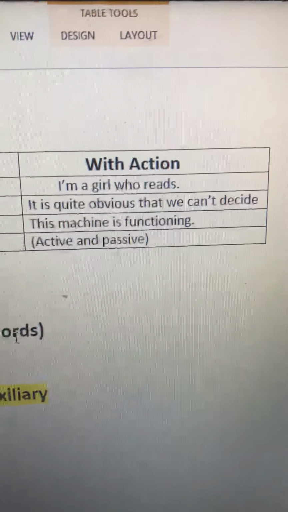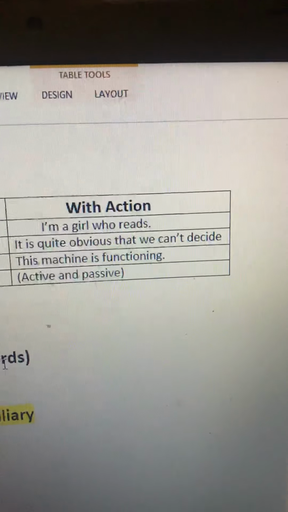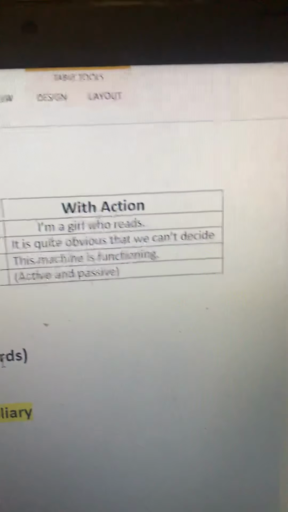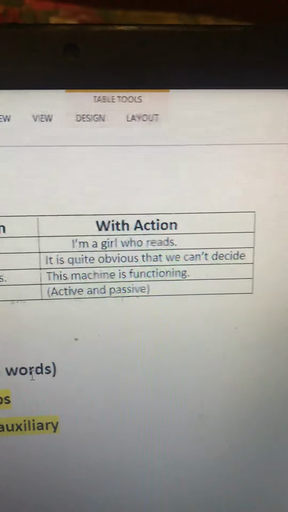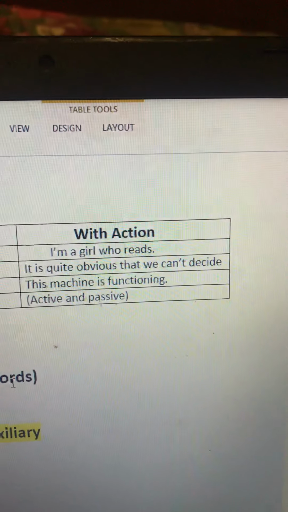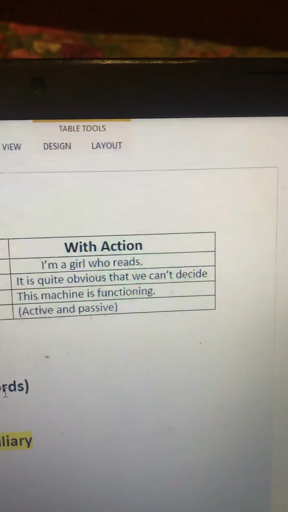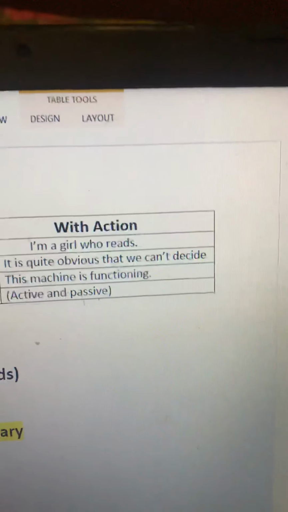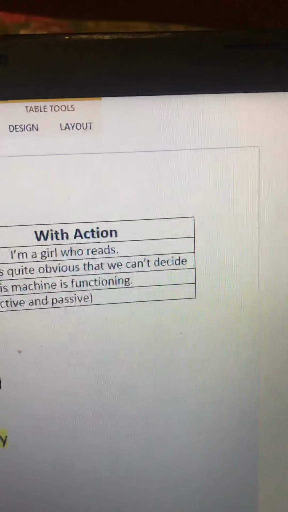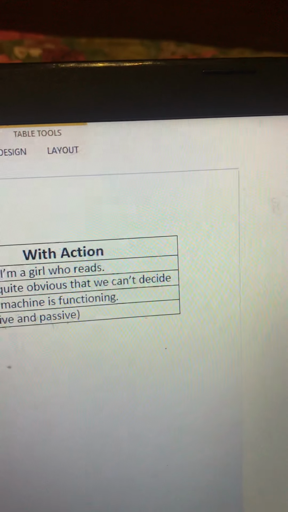But when you're talking about verbs and actions, this is how we speak. I'm a girl who reads. It's a combination of noun and verb, or noun, adjective, adverb, and verb. Okay. Today's lesson is going to revolve around your actions, because based on action, a lot of other things get birth out of the verb. So I want to focus that when it comes to language, verbs and actions are very important, and we need to understand them in order to use proper tenses, and based on those tenses, passives.